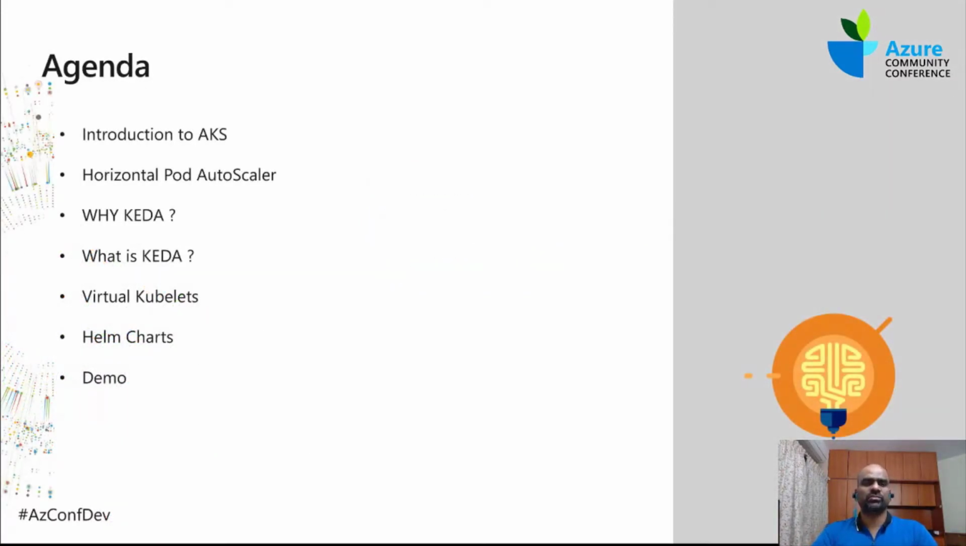Today we're going to see what AKS is, what the horizontal pod autoscaler is, why KEDA, what KEDA is, virtual kubelets, and Helm charts, and I'll show you a demo of how things are done. I'm going to add my real-time experience: how things worked, how things did not work, how things make sense, and the problems I got stuck on. Azure is a little bit not what they promise, so there are certain things to think through.